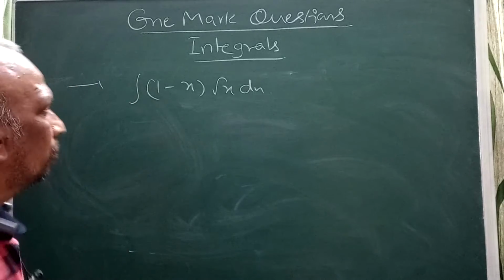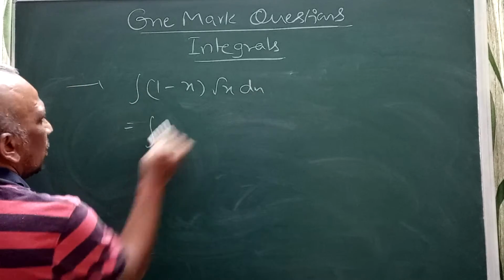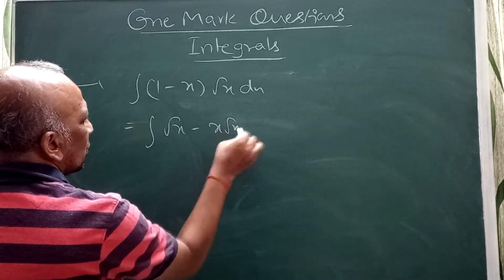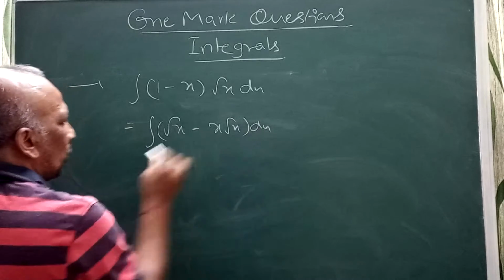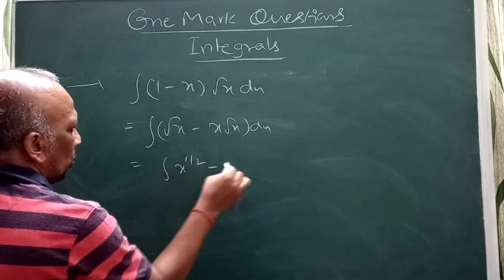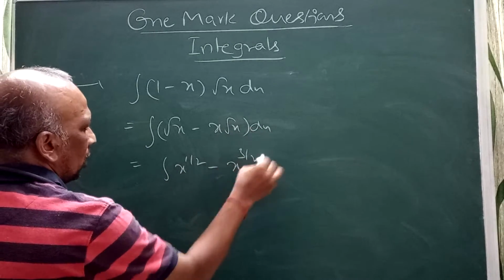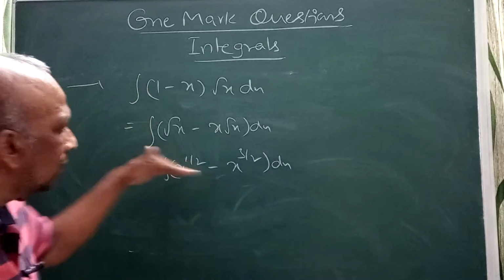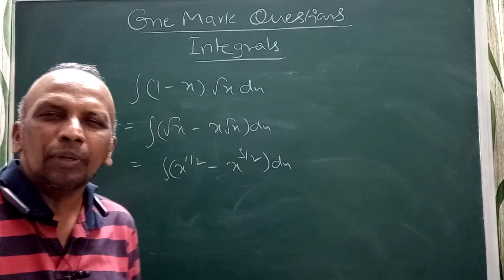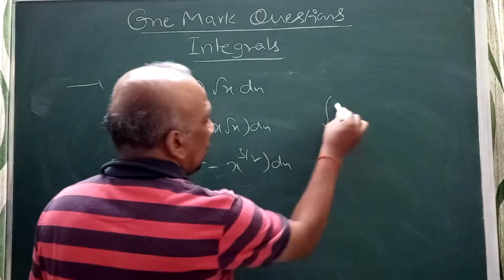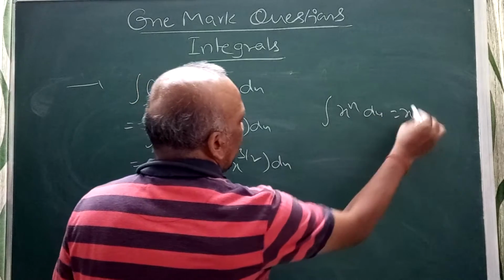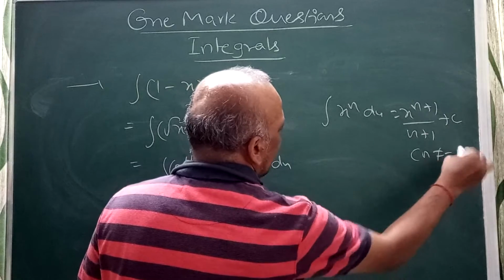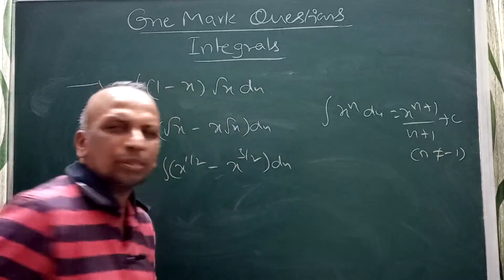In this problem, it's simple. You multiply root x with each term. If you want, you can directly write x power 1 by 2 and x power 1 by 2 plus 1, that is 3 by 2, dx. You remember the formula: the integral of x power n dx is x power n plus 1 by n plus 1 plus c, n not equal to minus 1.